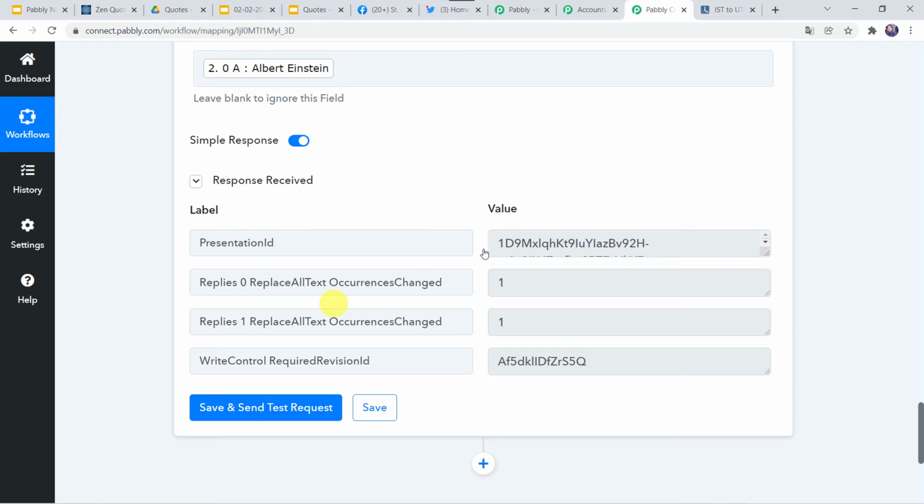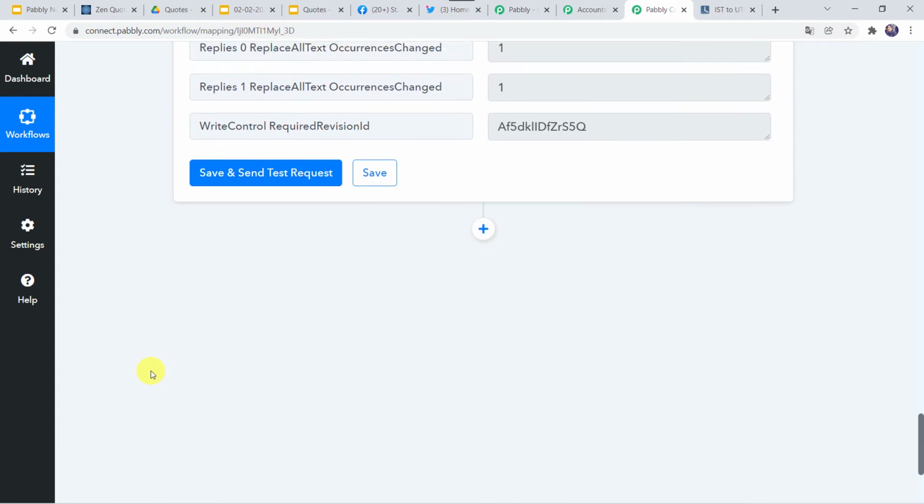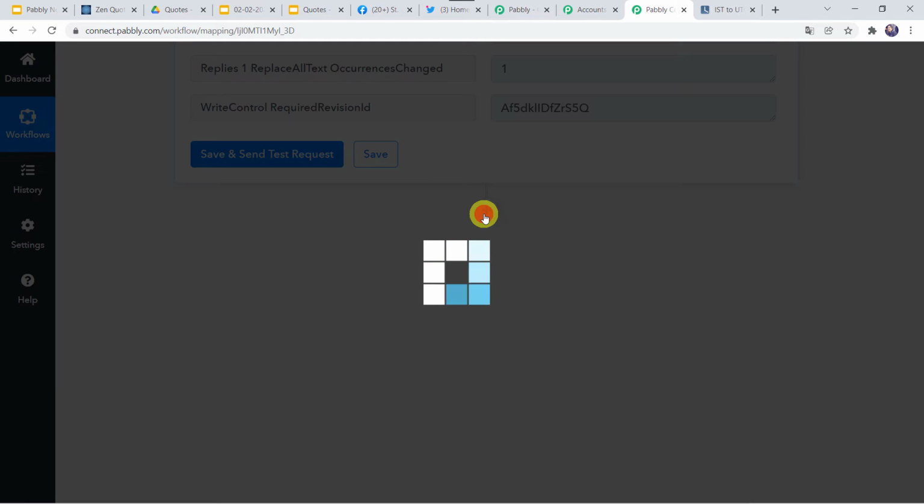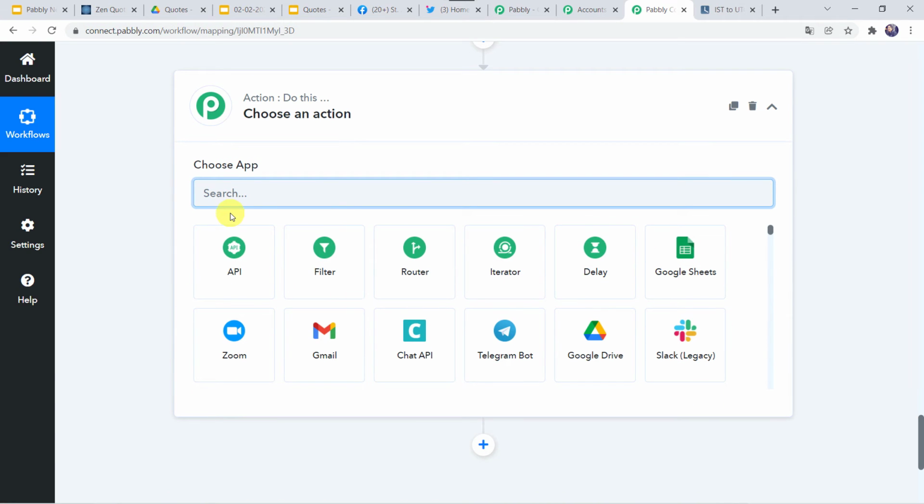Now here I'm just going to apply a delay of 1 minute because sometimes Google Slides may take time to create this particular presentation or a new file. Okay, so for a safer side, I'm just going to add the delay. So let's click on add action step, click on this plus sign. In the choose application, let us find delay.